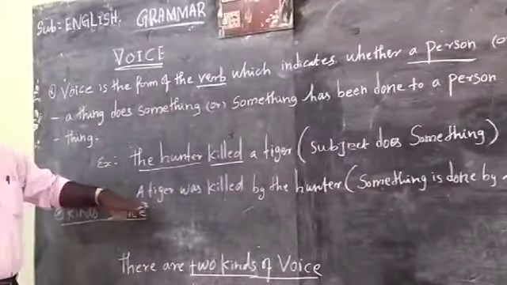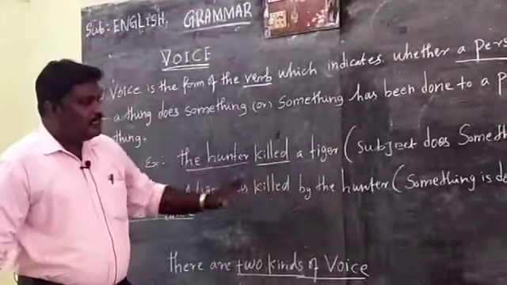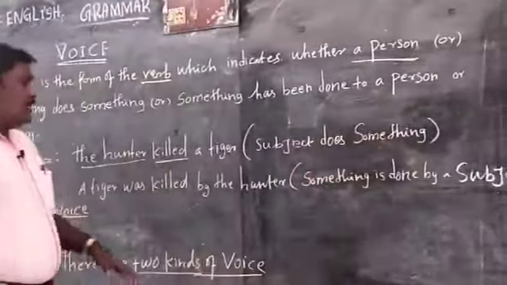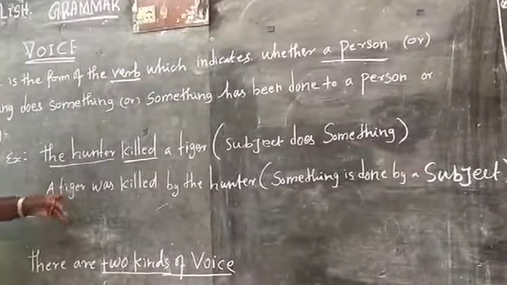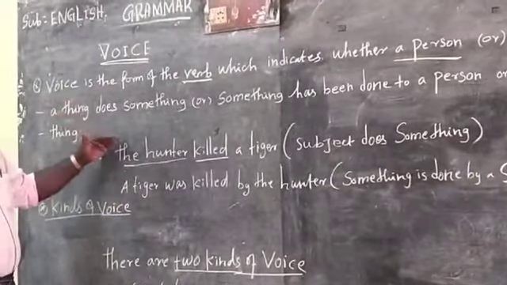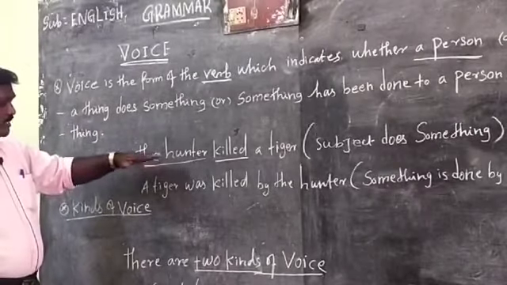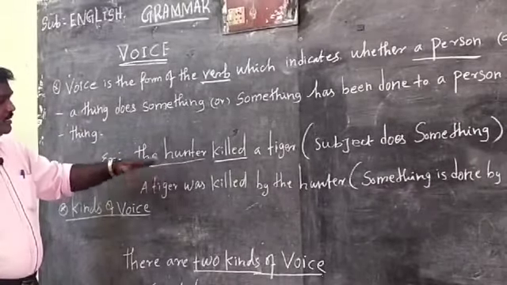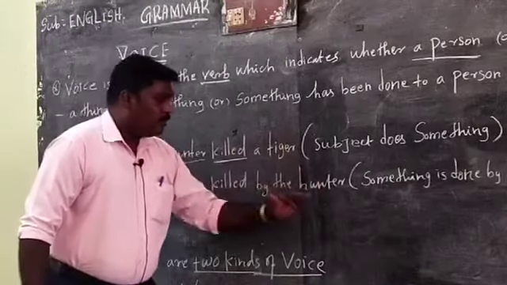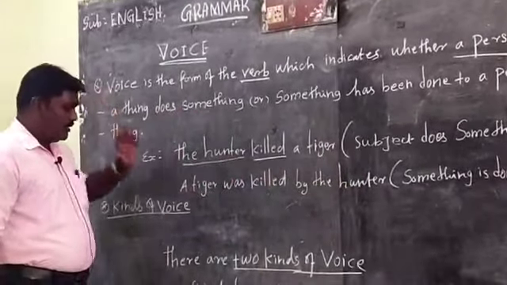Another one: a tiger was killed by a hunter. In this sentence, something is done to the subject. The subject in this sentence is a tiger, but in the first sentence the subject is a hunter. In the first sentence, we give importance to the subject, but in the second sentence, the subject becomes the object. So in this sentence, we should not give the importance to the subject, only to the object. So this is the voice.